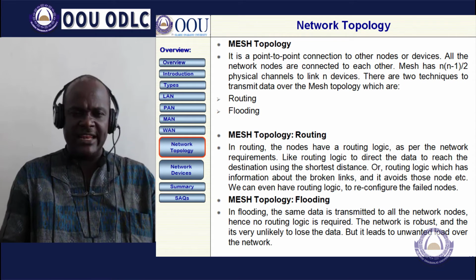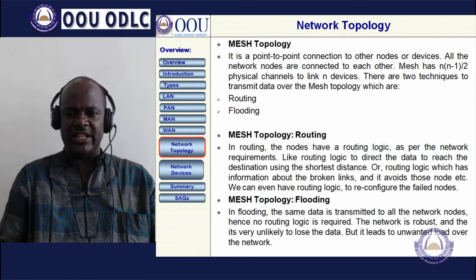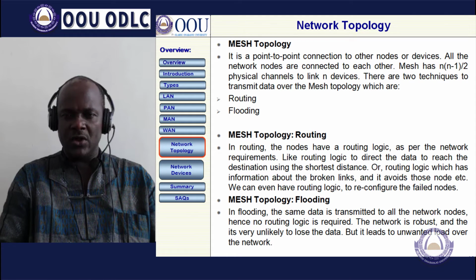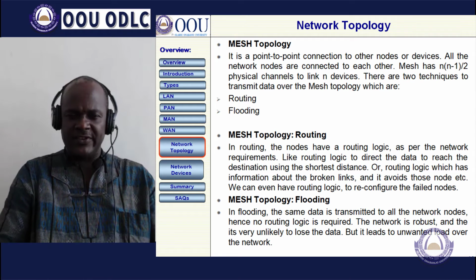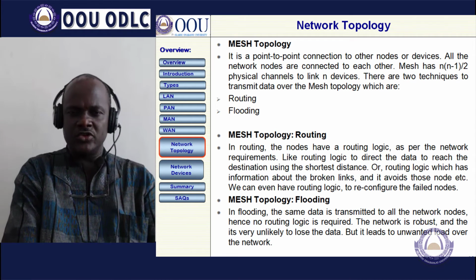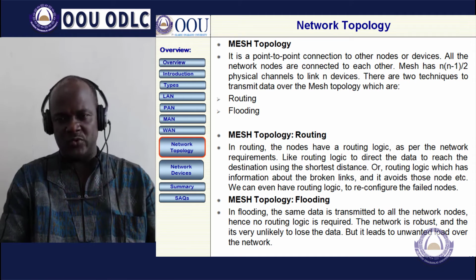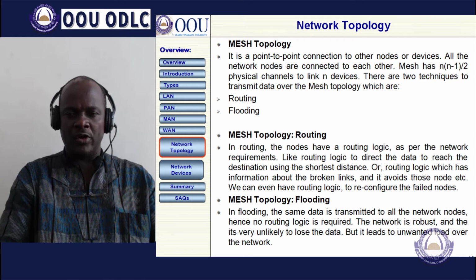Then another network that we are looking at is the mesh topology. It is a point-to-point connection to other network nodes or devices. All the network nodes are connected to each other. A mesh has physical connection channels to link n devices as n(n-1)/2, where n is the number of computers.